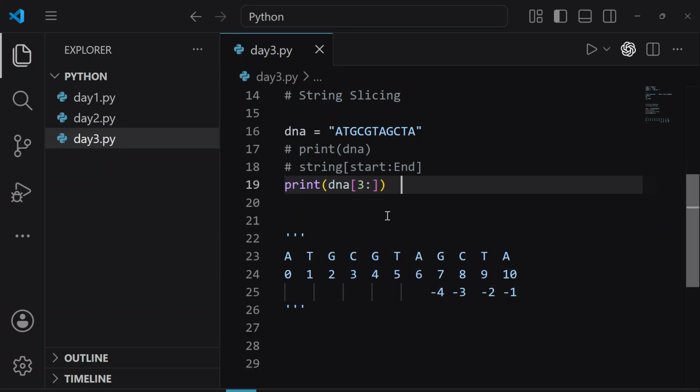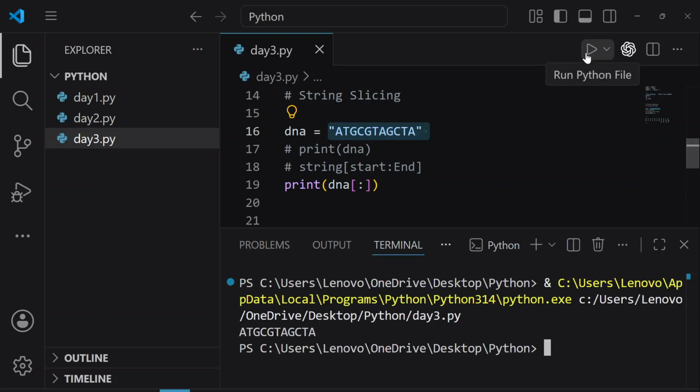Now for example, I don't give the starting number and I don't give the ending number as well. So this time what is the meaning of this? That we want to print the entire string. So let's run it again. So here we are seeing this entire string. So are we clear? You can say these are the 3 shortcuts that you can use in string slicing.